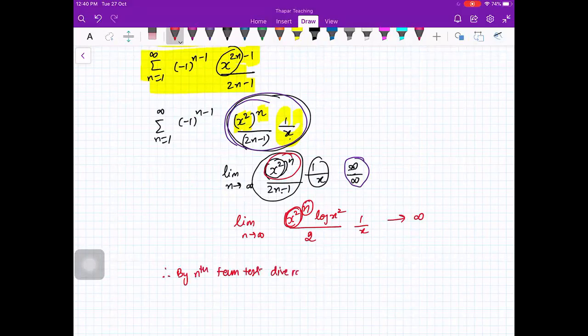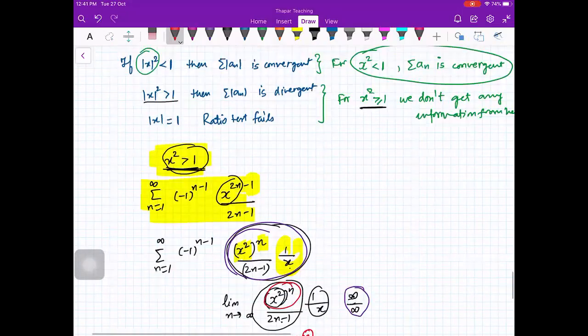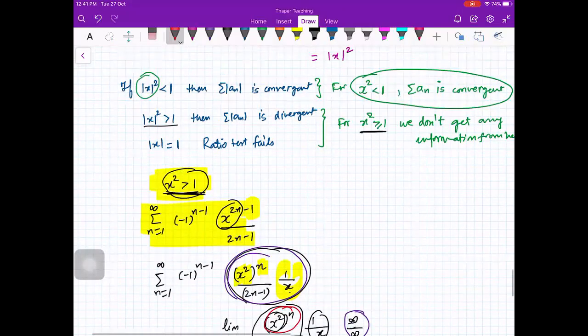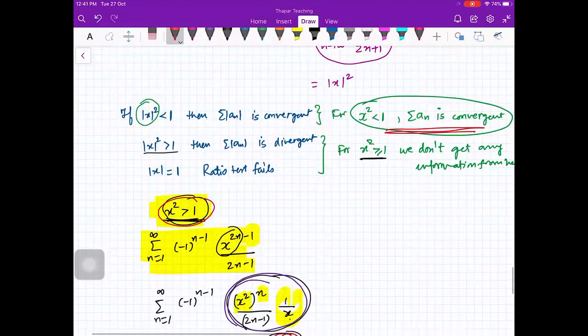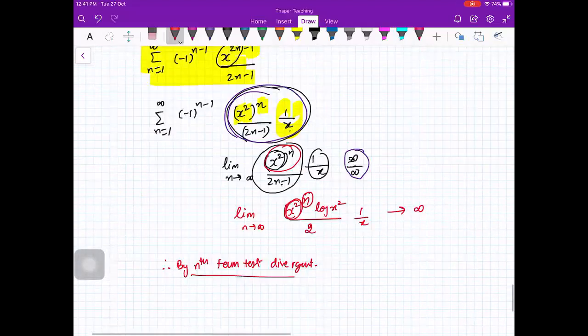divergent. So you get a pattern that for mod x less than 1, or something less than a, you will get the result by ratio test. And for greater than, you have to apply the nth term test. And for the equal to case, you have to do things separately.